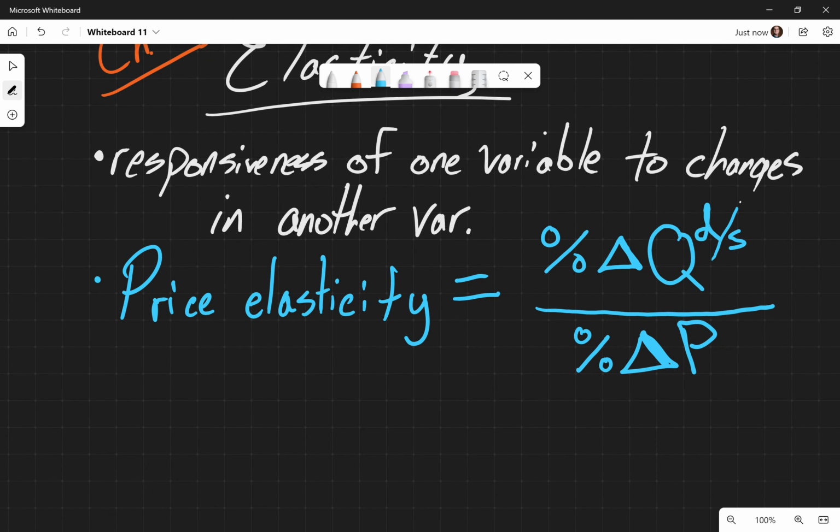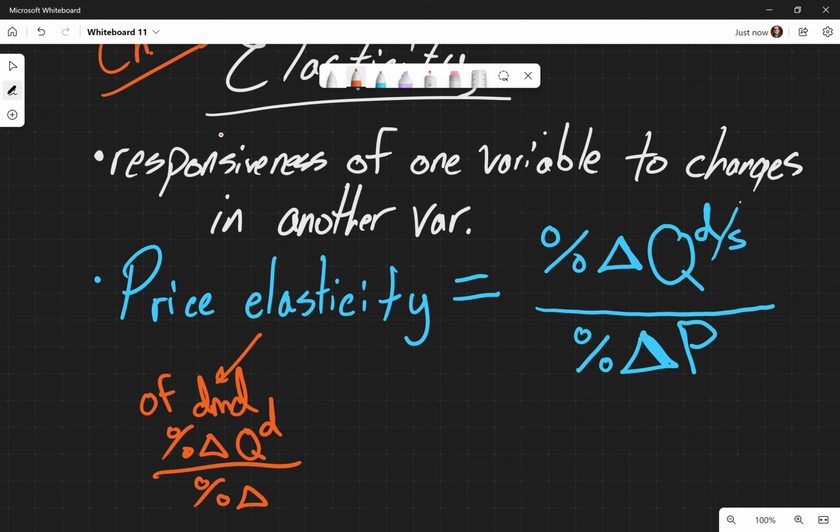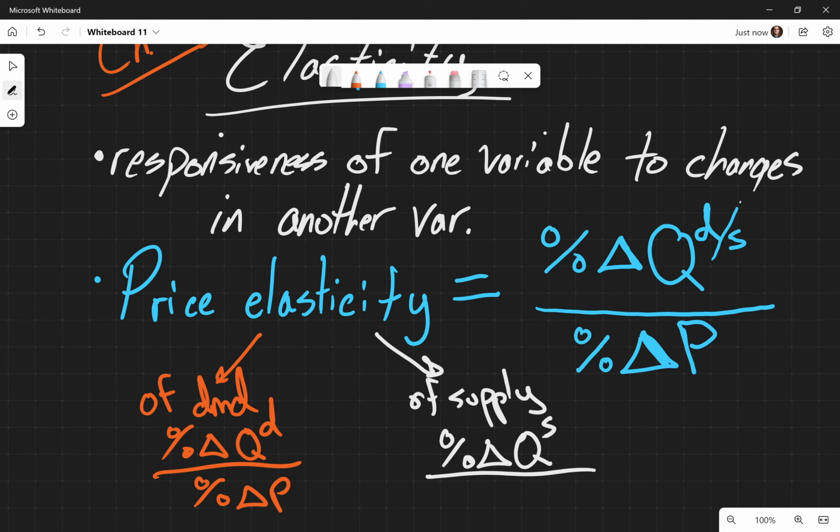And so obviously within price elasticity, there's going to be price elasticity of demand, which is the percentage change in the quantity demanded over the percentage change in price. And then we're also going to have price elasticity of supply, which is the percentage change in the quantity supplied over the percentage change in the price.